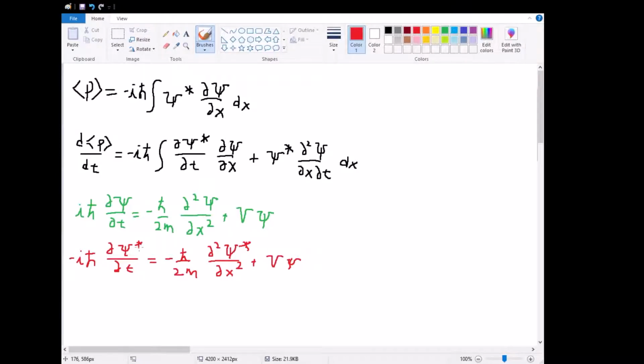Immediately we see that these expressions can be subbed into our integral.